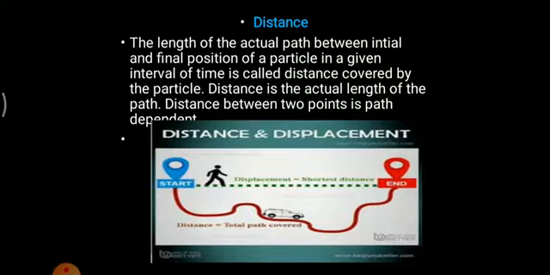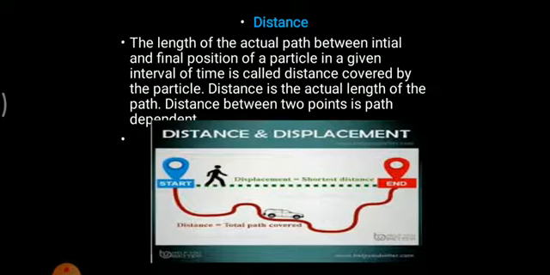So what would be the distance? It would be simply the path traveled by the object. So this was the path of the car, and this was the distance covered by the car. Whereas this is the first position and this is the last position. The shortest distance between the first and the last position is the straight line, and this would be called displacement.